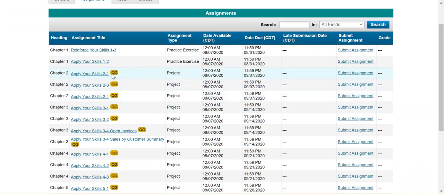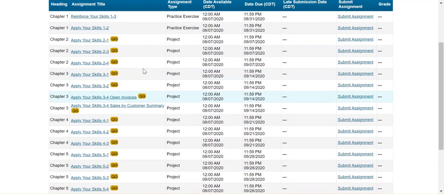Now, if you see a QG beside it, this means quick grader. This means this assignment will be auto graded by eLab. It usually takes about 10 to 15 minutes for them to auto grade it, sometimes quicker, sometimes longer. So you notice for chapter 1, those 2 assignments that you have to submit are not auto graded. I will come in and manually grade those. Most of your assignments are auto graded with a few exceptions here and there. So you'll see that you have these here all the way through chapter 5 already posted.